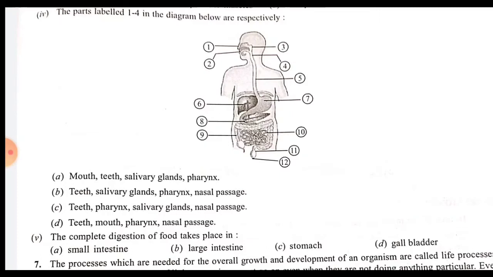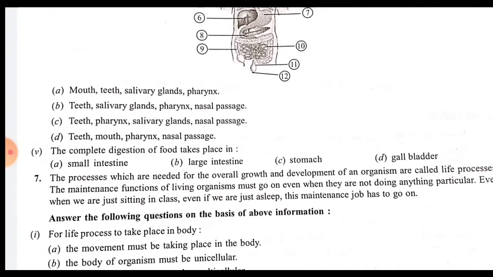So generally we would move on to teeth, but when we look at the diagram, we identify that mouth is the portion shown by the first label, the second one shows the teeth, the third one shows the salivary gland, and the fourth one shows the pharynx. So according to this, option A is correct. Now move on to the next question, number five.